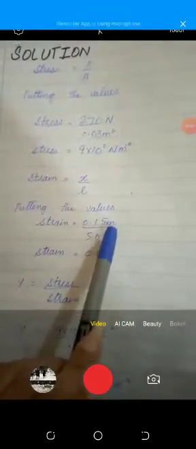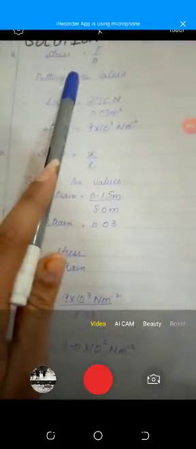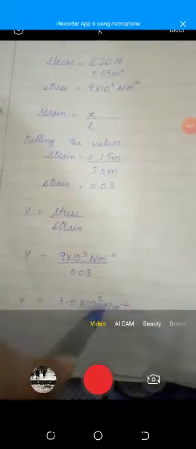For the strain, we find x by L, put the values and simply you get 0.03. We don't write a unit because meter cancels with meter, and strain doesn't have any unit. Young modulus is the stress by strain. Put the value of stress that we found, 9 multiplied by 10 raised to power 3, and the strain is 0.03. Clear now? And the answer comes at 3.0 multiplied by 10 raised to power 5 Newton per meter square.